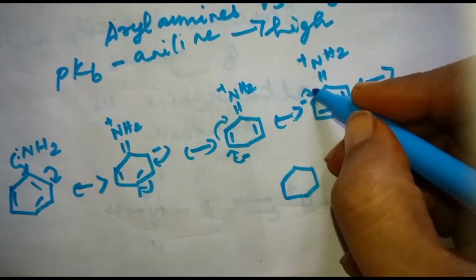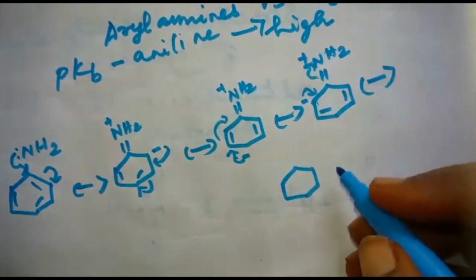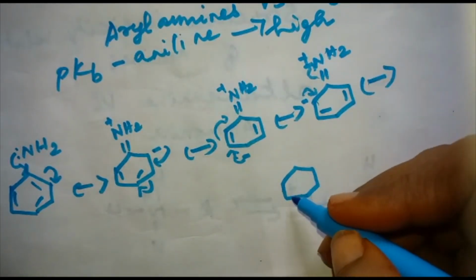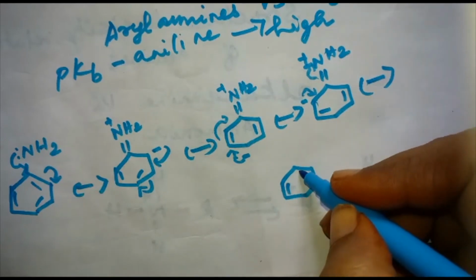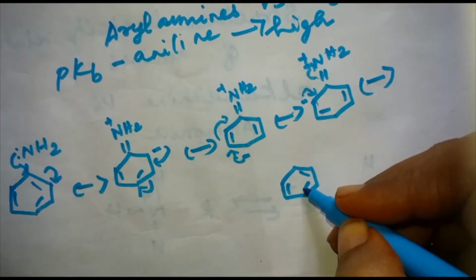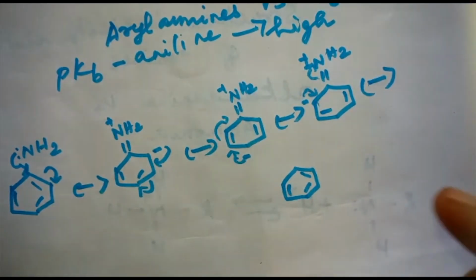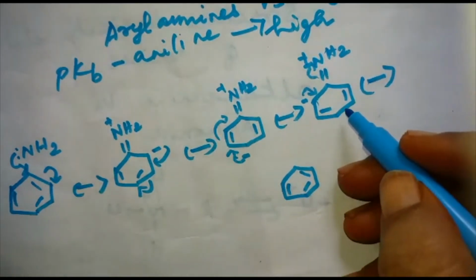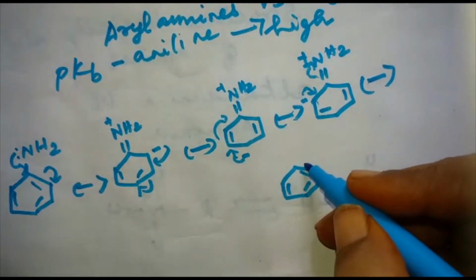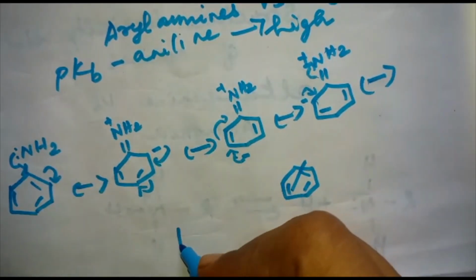This negative charge will get transferred over here, and you will again have a structure like this. You can also write it like this.